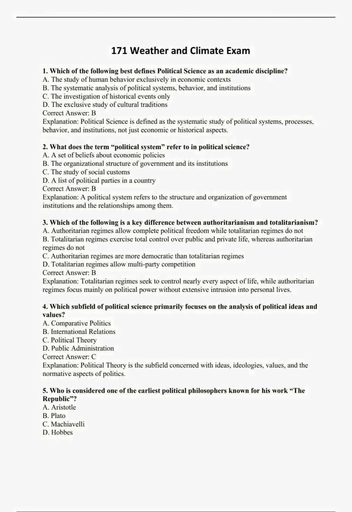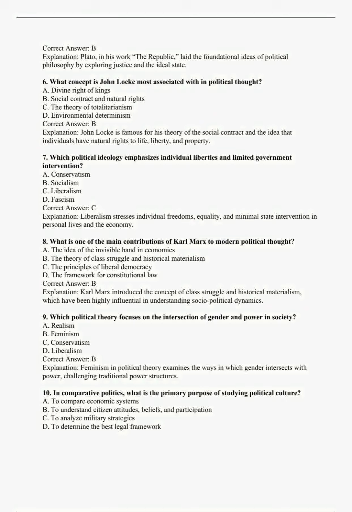5. Who is considered one of the earliest political philosophers known for his work, The Republic? A. Aristotle. B. Plato. C. Machiavelli. D. Hobbes. Correct answer, B. Explanation. Plato, in his work The Republic, laid the foundational ideas of political philosophy by exploring justice and the ideal state.